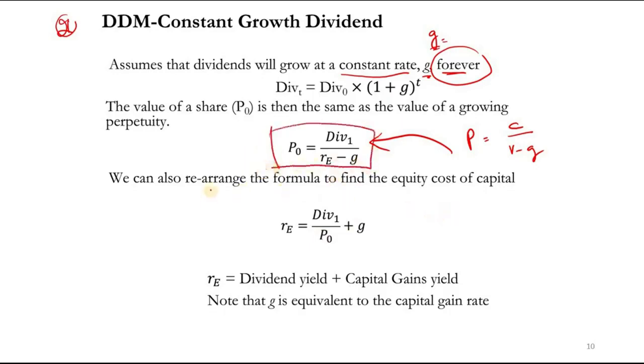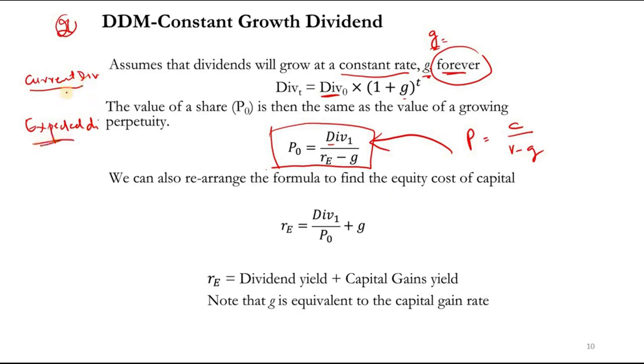Okay, so this is called the expected dividend. How do you find the expected dividend? Expected dividend is equal to the current dividend multiplied by 1 plus growth rate power n, right? Now you have to differentiate two things: number one, current dividend, and then expected dividend.